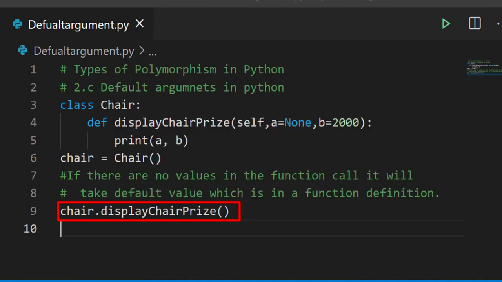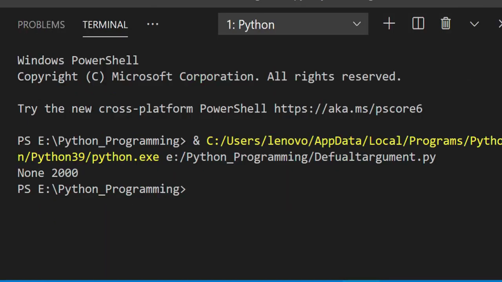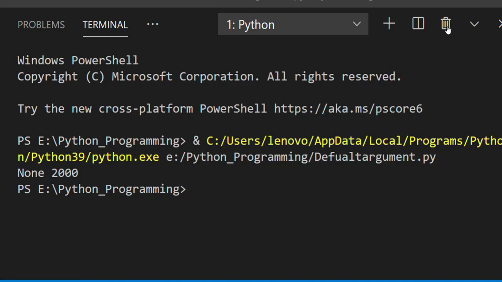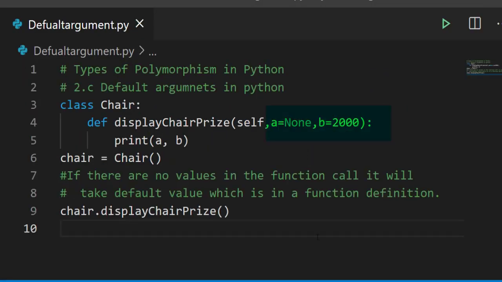There is no value or there is no argument in the function call, but in the function definition there are 3 arguments. When we run this code, we should get output as None and 2000. Here we are getting output as None and 2000. None and 2000 are default values which are in the function definition.